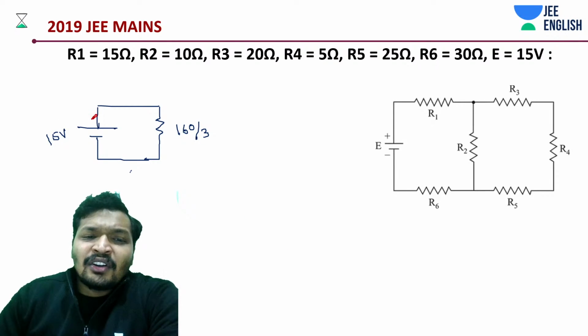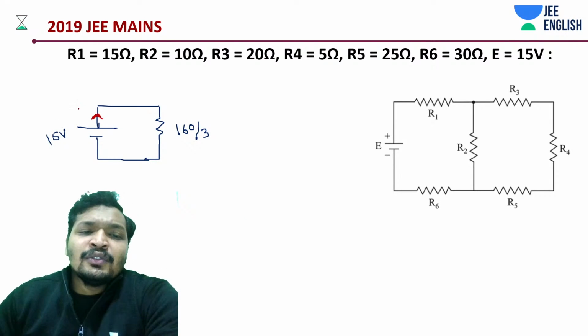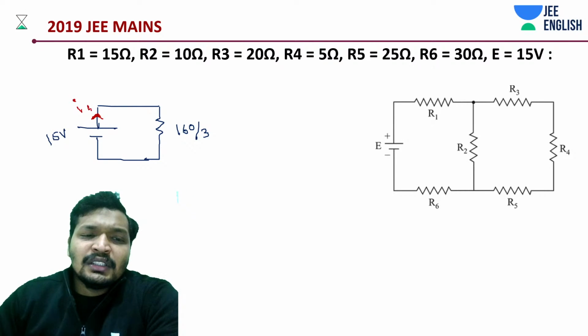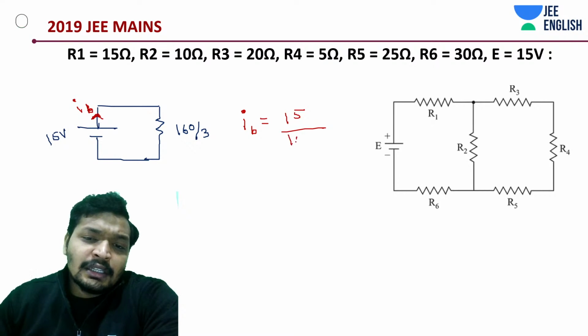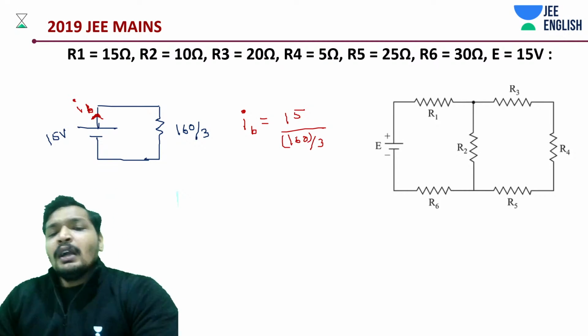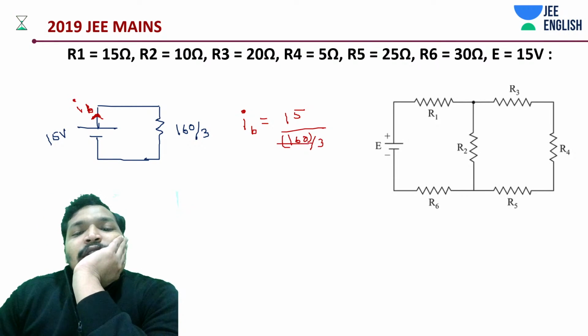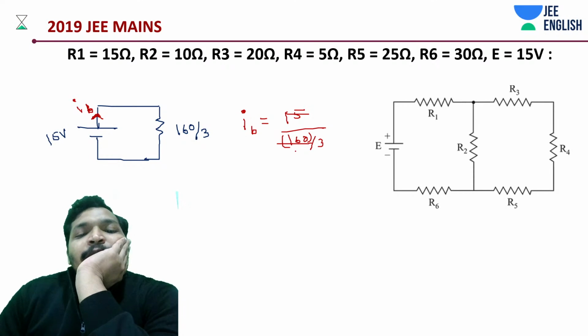As such, it's not a complicated question, and I have also given you the shortcut to work around these kinds of problems. Assess for one simple network and you get the answer. Current through the battery is going to be how much? 15 divided by, I don't know the answer actually, to be honest. I need to calculate it just like how you are doing it right now. This is very complicated, students.